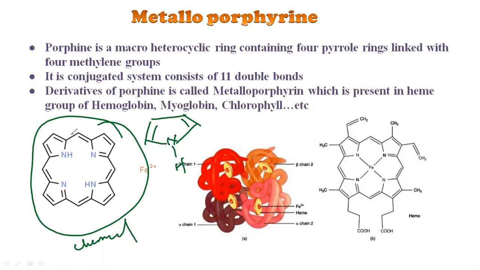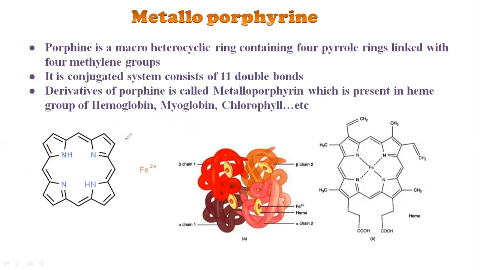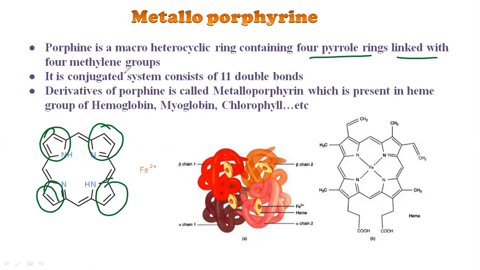This is a chemical structure which is called porphyrin. This porphyrin is the central part here. It is a macro heterocyclic ring containing 4 pyrrole rings. This is one pyrrole ring, second one, third one, and the fourth one, linked with the 4 methylene groups.